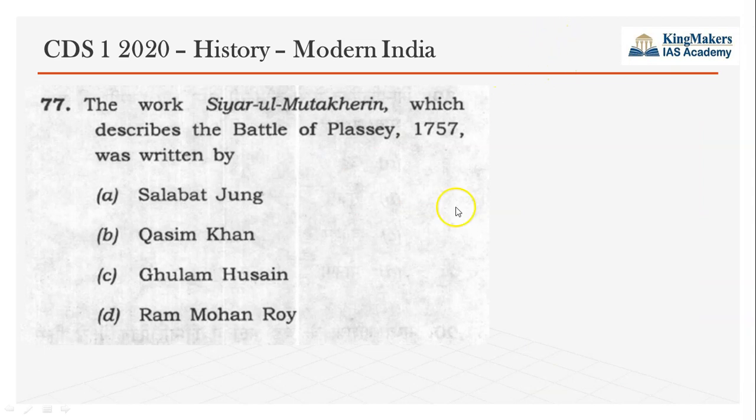So the next question, the work of Siyar-ul-Mutakherin, which describes the Battle of Plassey in 1757, was the work of which of the following writers? It was the work of Syed Ghulam Hussain. So Ghulam Hussain is the answer. Syed Ghulam Hussain was a Persian writer. Actually, this is a Persian book. This book dealt with the Battle of Plassey.